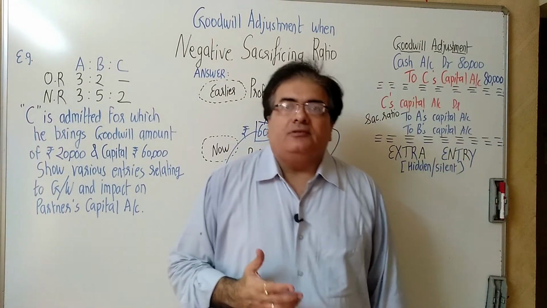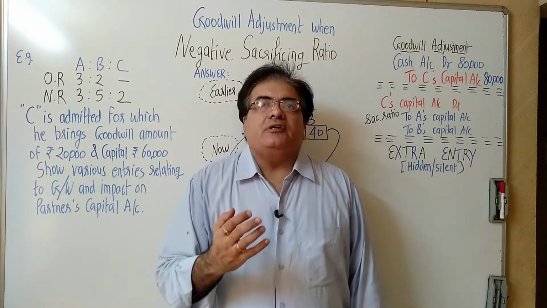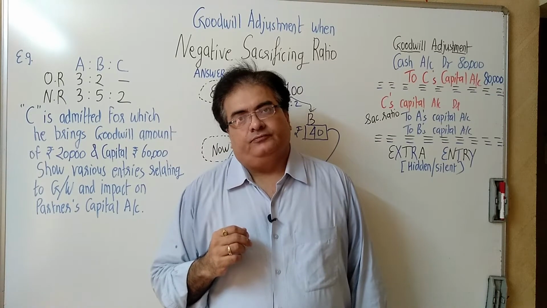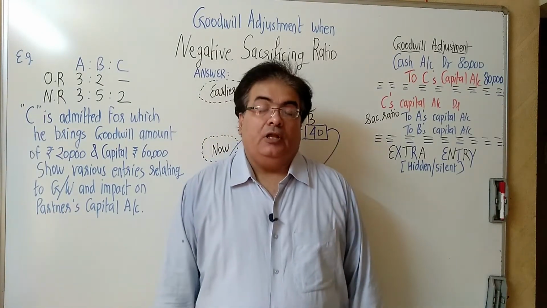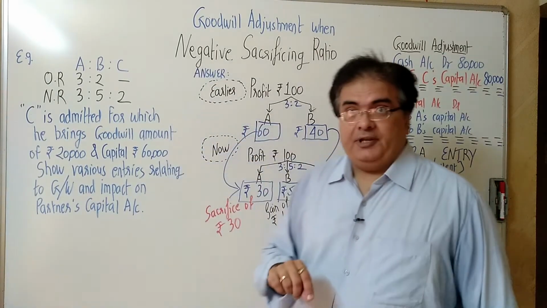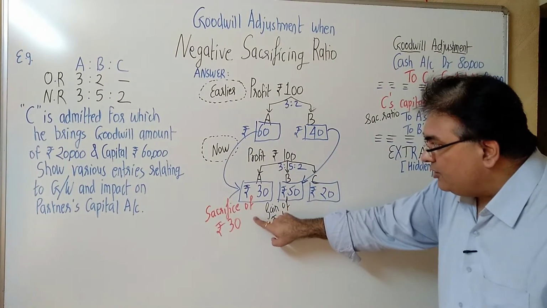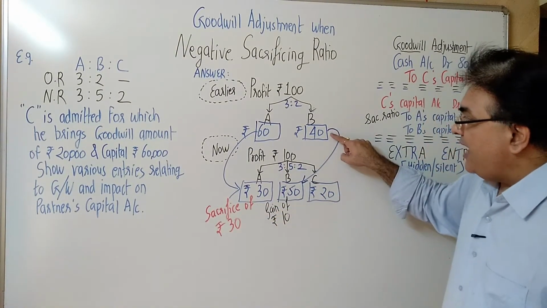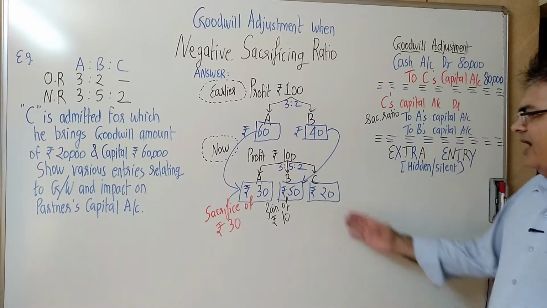Generally, when a new partner, say Mr. C, is admitted, both A and B sacrifice. But in this case, A has sacrificed 30 rupees, but B has gained 10 rupees. And how about C?